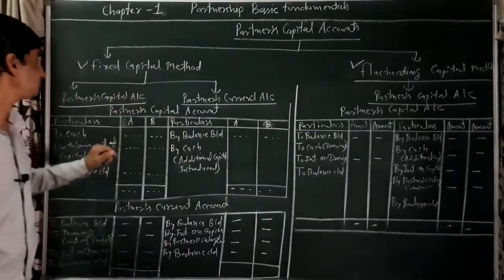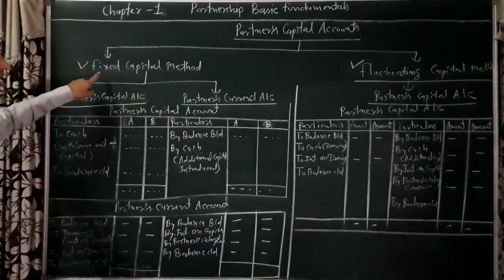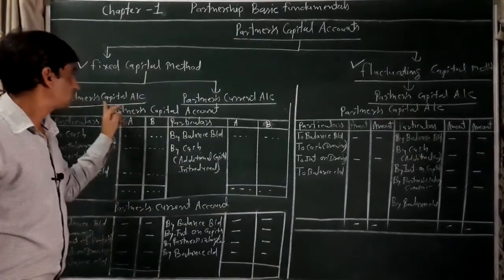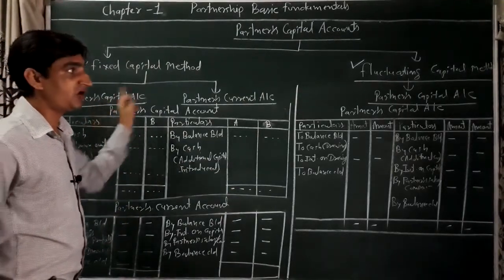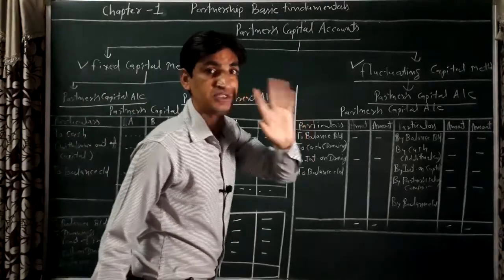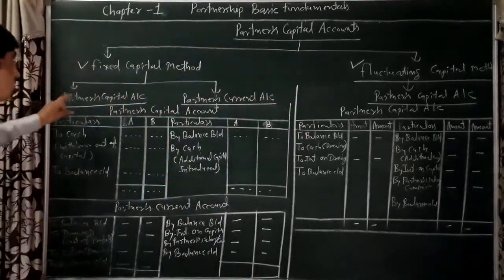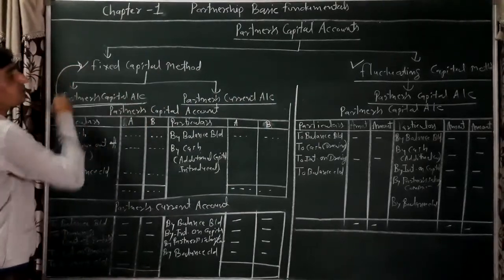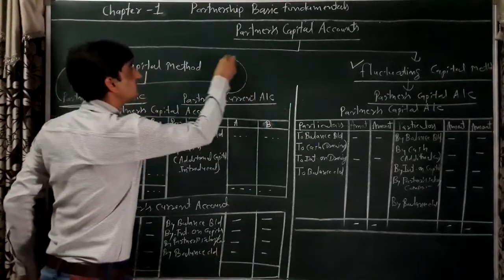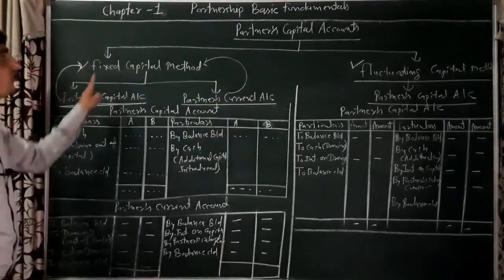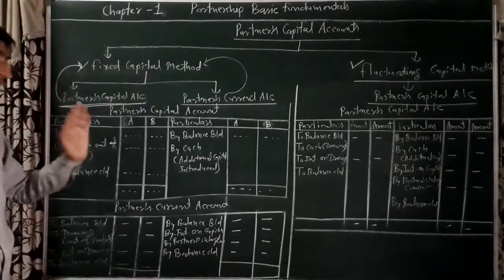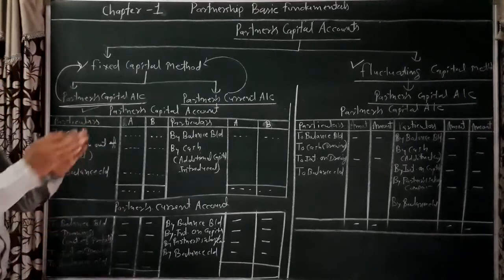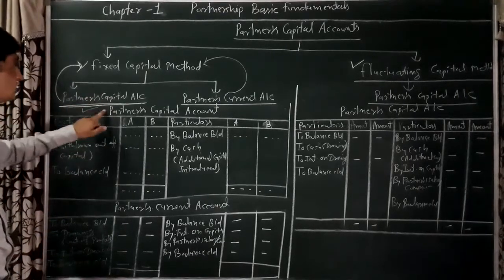Point number 4: according to the fixed capital method, two accounts are prepared, while as per the fluctuating capital method only one account is prepared. Now we will discuss how the partners' capital account is prepared under the fixed capital method and how the partners' current account is prepared under the fixed capital method. Here I have given an important formula and format of the partners' capital account.